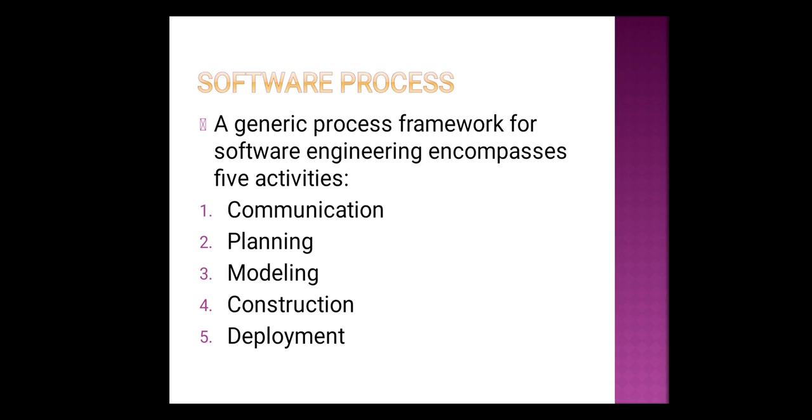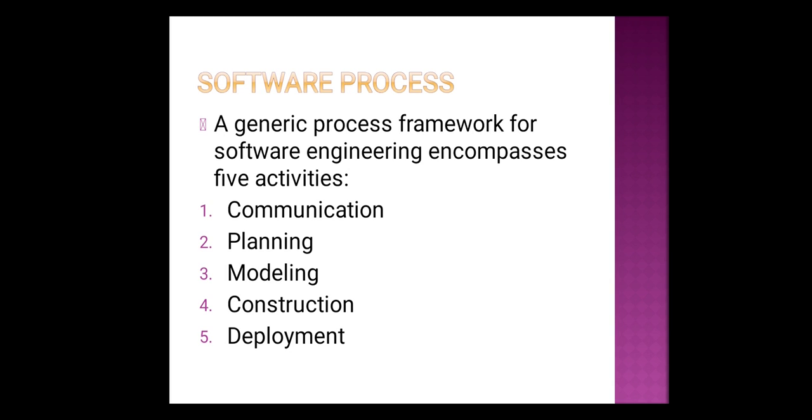Coming to the first generic activity, communication means communicating with someone, that is, talking to someone. During this activity, the software developers communicate with the customers or other stakeholders to know their requirements. So during communication, requirements gathering takes place.